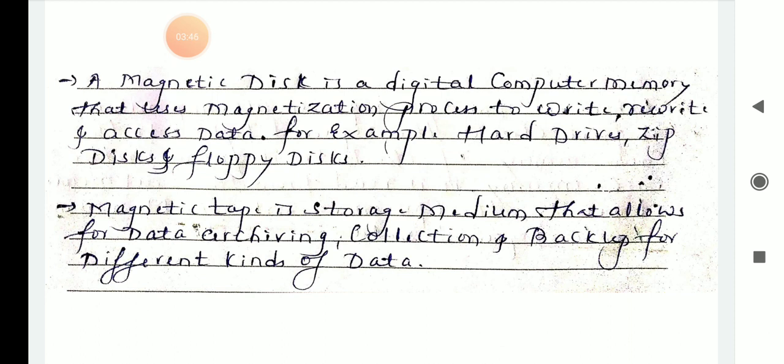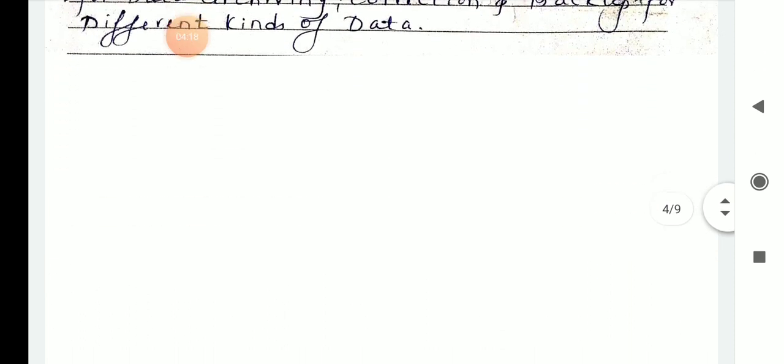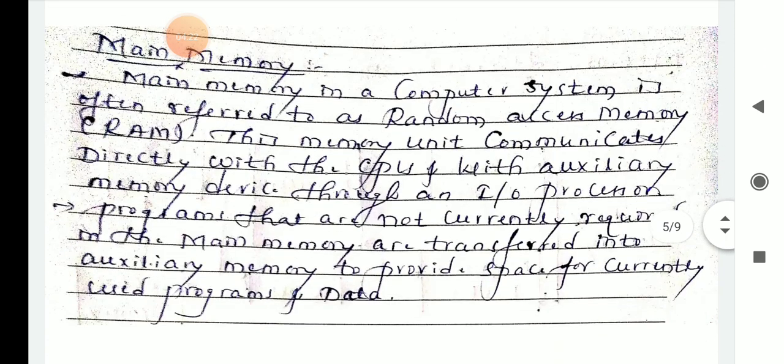Next, magnetic tape is a storage medium that allows for data archiving, collection and backup for different kinds of data. You use magnetic tape for data archive, collection and backup purposes. So with a magnetic disk, you can write, rewrite and access the data, while here you can archive the data, collect the data and back it up. Next we will move on to the main memory.